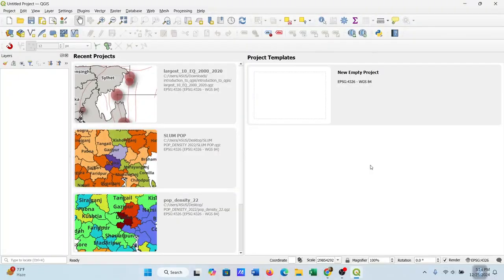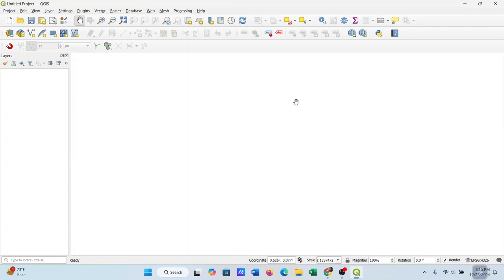Hello everyone. In this tutorial, I will create an earthquake distribution animation using QGIS. This will visualize the global distribution of earthquakes from 2000 to 2024. So first of all, open a new empty project in QGIS, and then we need to add the layers.